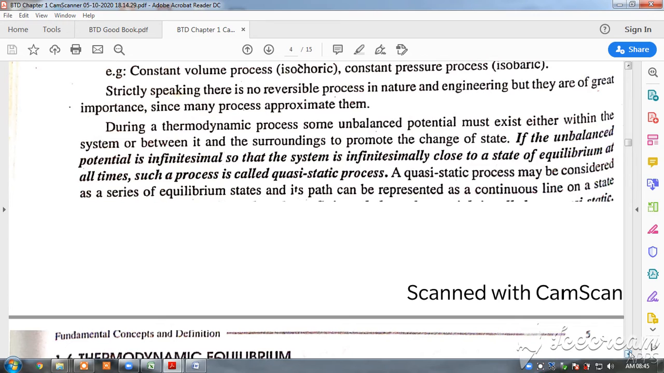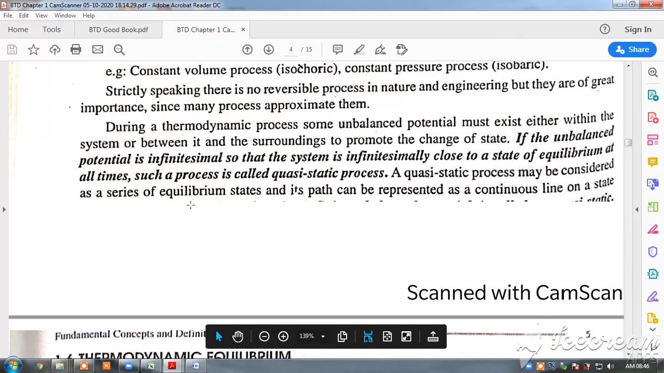Okay. So now we shall see what is a quasi-static process. You have heard of the quasi-static process. Quasi means almost. Static means static. It is not dynamic. It is stationary. Then it is called static. So we will see the quasi-static process. If the unbalanced potential is